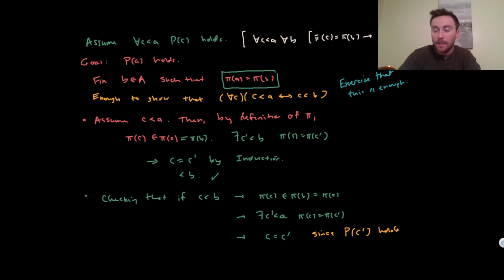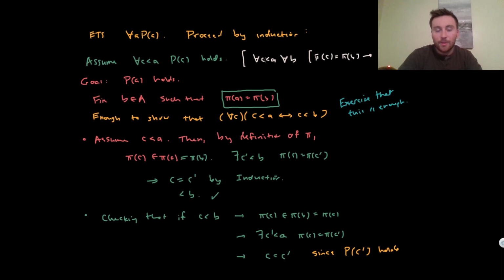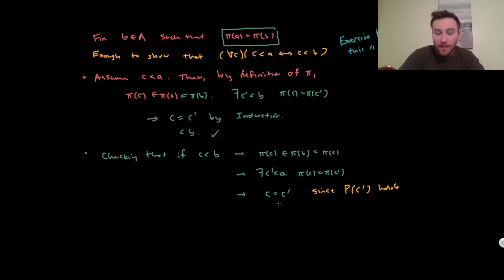And again, importantly, because pi of C prime is true, we can quantify the second term. The second term is quantifying over all values of a, not just all the values less than our little a right there. Okay, and so then we can say that c is equal to c prime, which is less than a, which is what we wanted to check. If we have something that's less than b, it's also less than a.